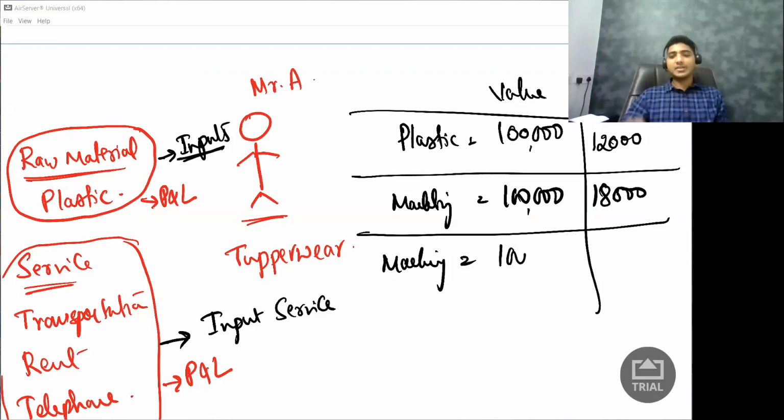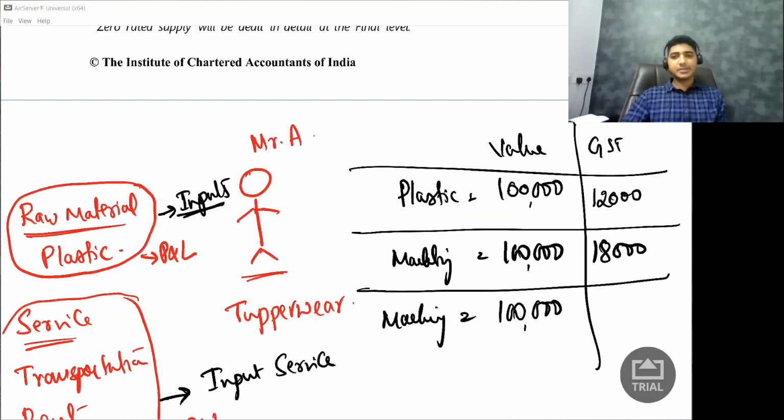Why is everything 1 lakh? For simplicity; otherwise calculation becomes difficult. This machinery is taxable at 28%, so I paid 28,000 rupees as GST.